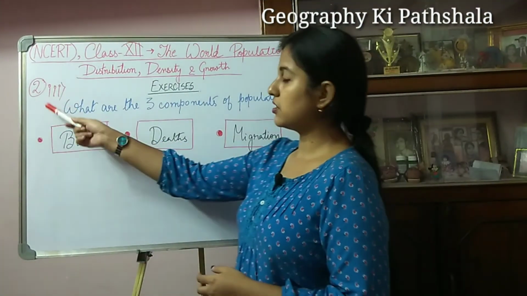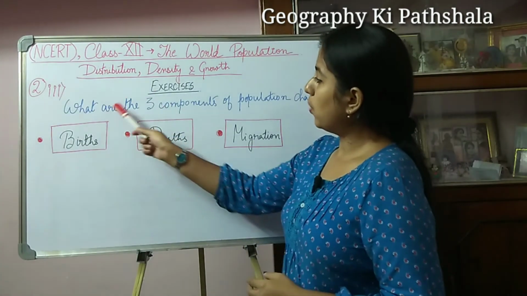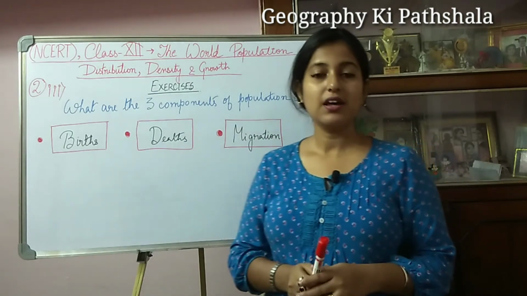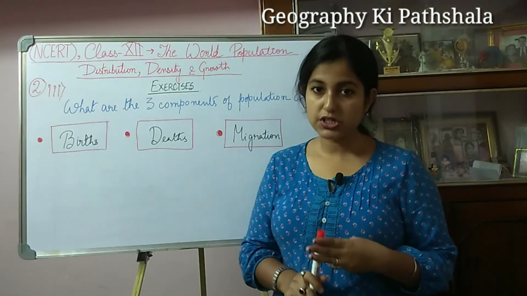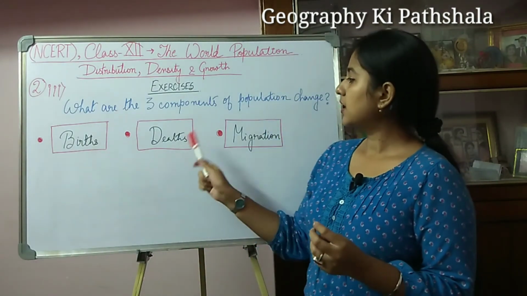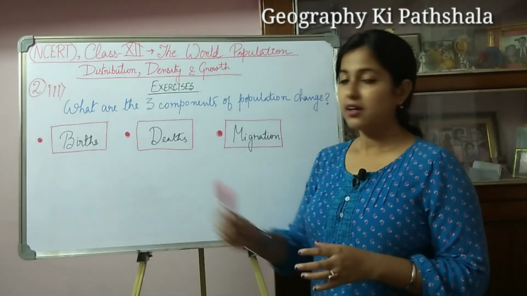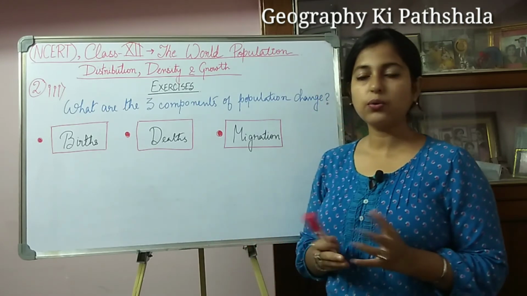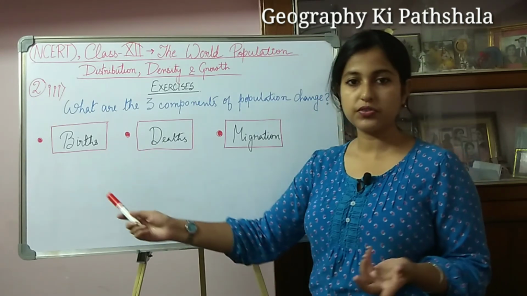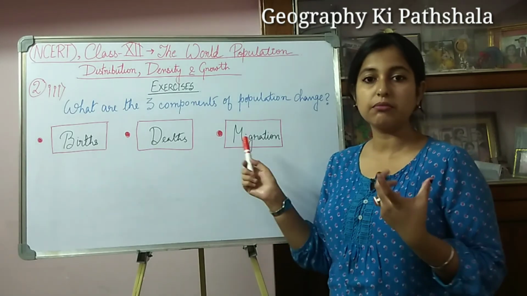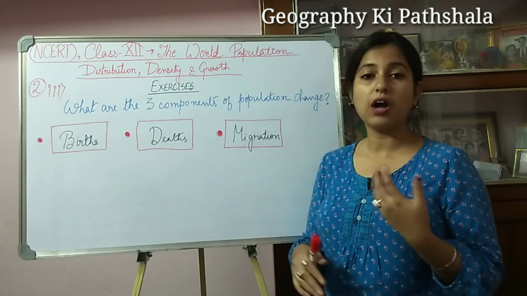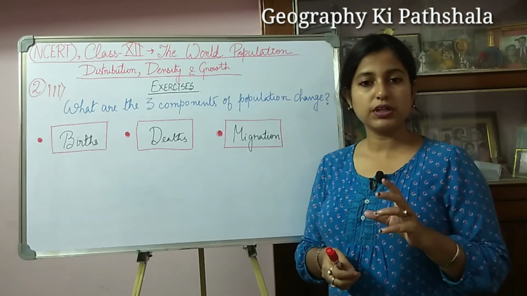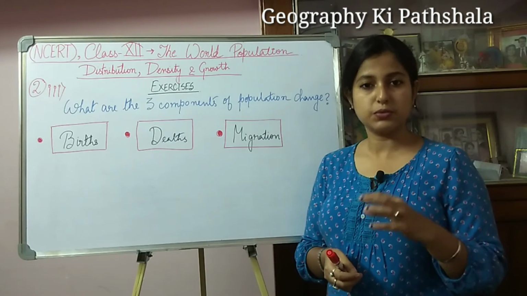So the last question of this second part is: what are the 3 components of population change? The 3 components of population change are births, deaths and migration. So these are the three main factors, and if you wish, you can give the calculation of crude birth rate or crude death rate, and you can mention what migration is and how push and pull factors are influencing it. You can give 2 or 3 push and pull factors, right.